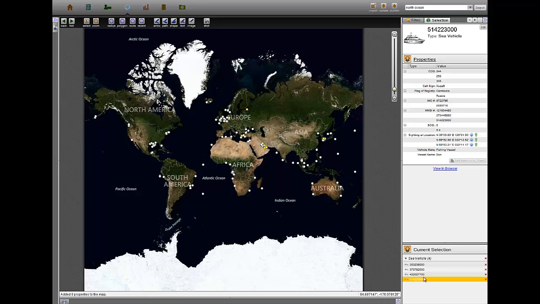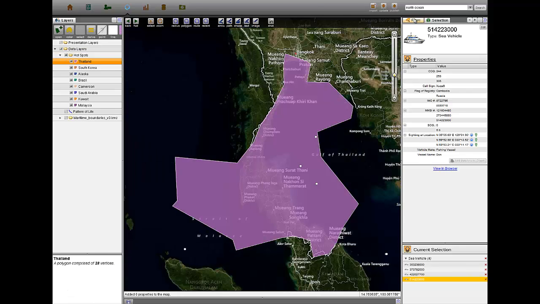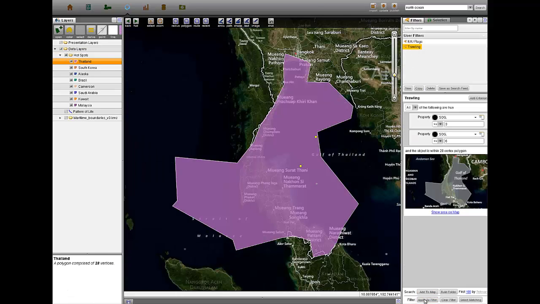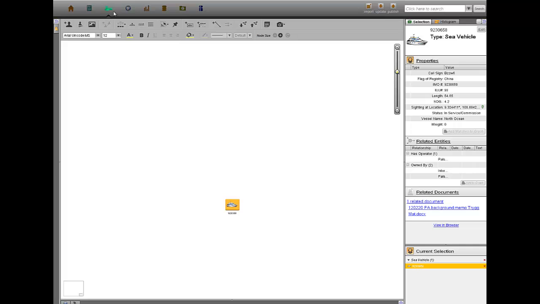Next, we can focus on key zones where IUU fishing is common, and then filter for ships moving at speeds consistent with trawling. The data model used here allows us to quickly locate ships identified by the regional fisheries management organizations as having engaged in IUU fishing. To understand the commercial network associated with such vessels, we can look at the organizations that own, manage, and operate these ships, or that have in the past.